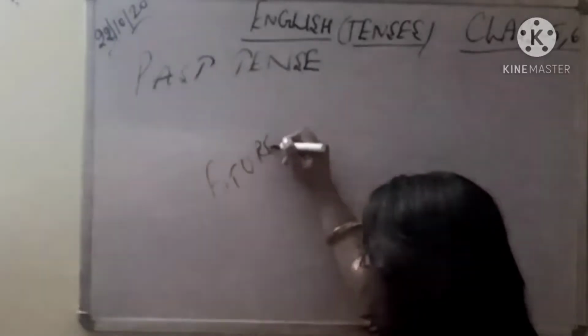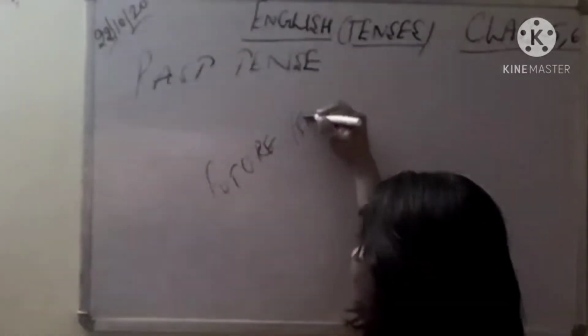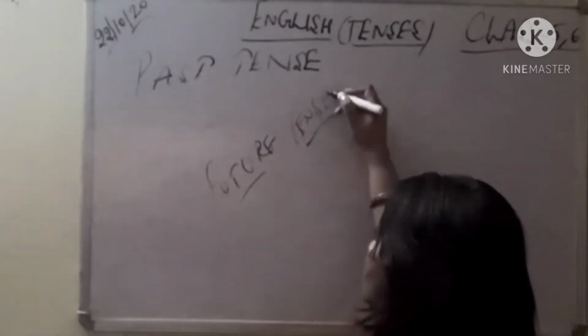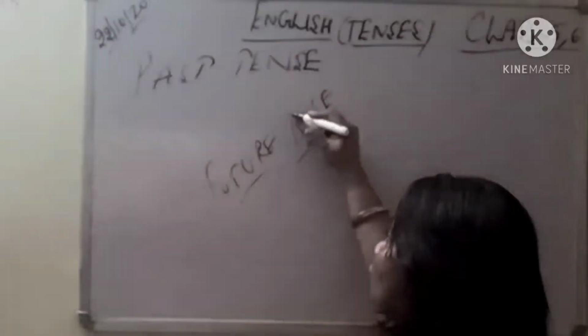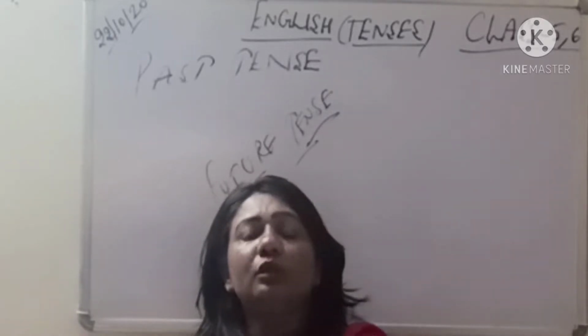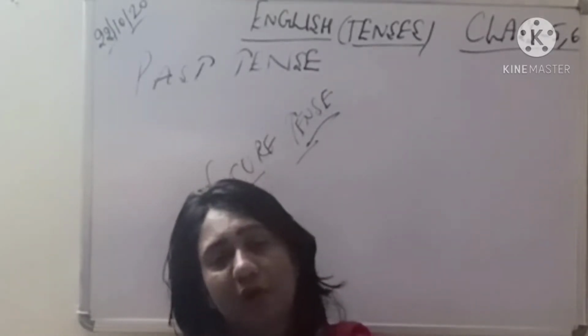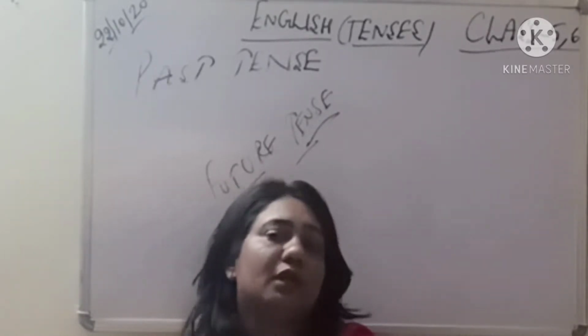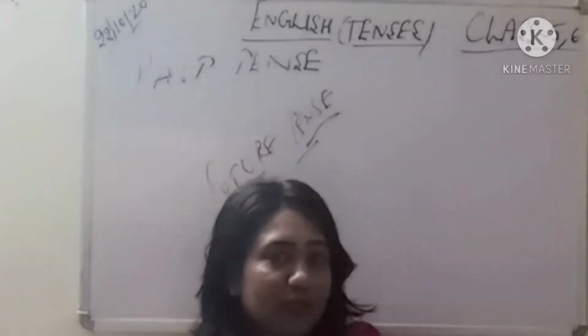So today we are going to cover the past tense in detail and the future tense in detail. We are going to see where we should use these two tenses, the future tense and the past tense. Only 2 rules are there for both. With the help of examples we will try to understand where to use the past tense and where to use the future tense. So let's start.